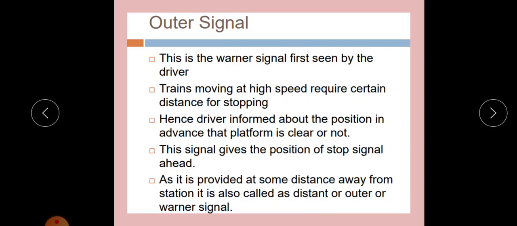He cannot enter the railway station. So the outer signal indicates whether the platform is clear or not, and gives the position of the stop signal ahead. As it is provided at some distance away from the station, it is also called the distance, outer or warner signal.